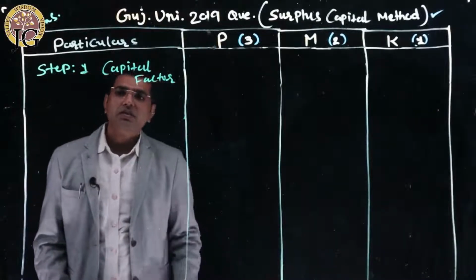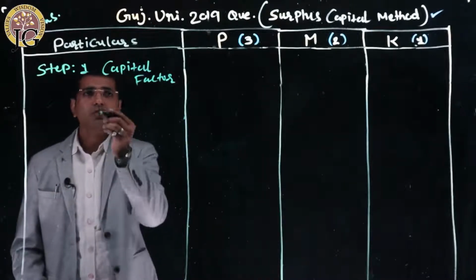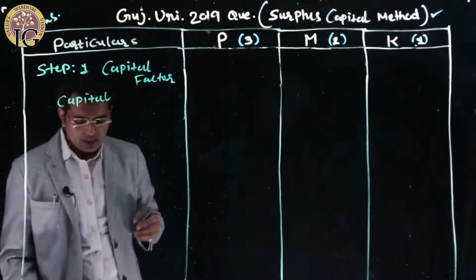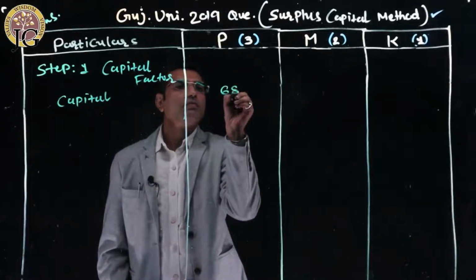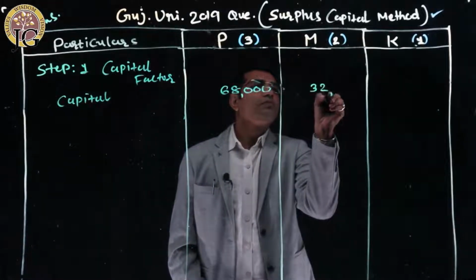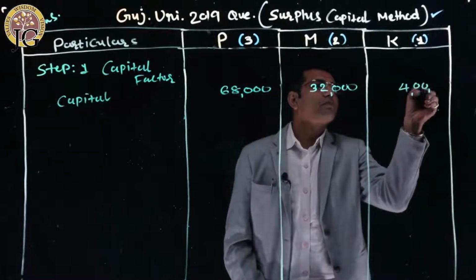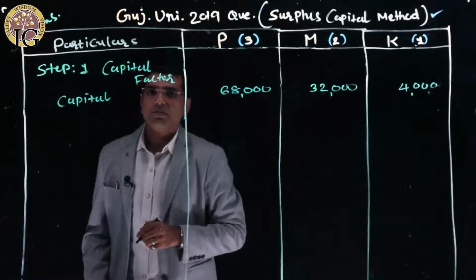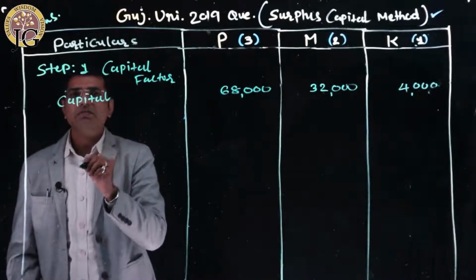Capital factor considers both aspects, capital as well as profit sharing ratio. So we must first write the capital of all the partners. The capital given in the sum is 68,000, 32,000 and 4,000. Right?